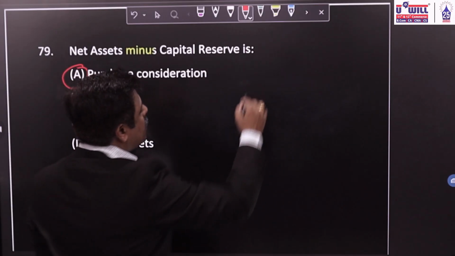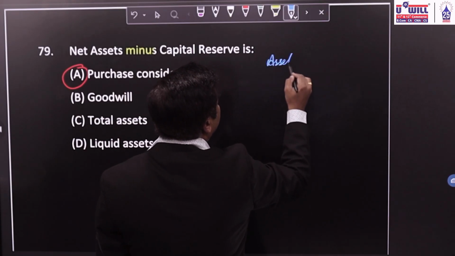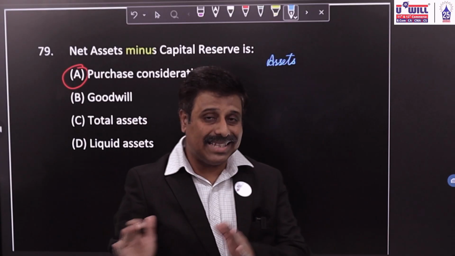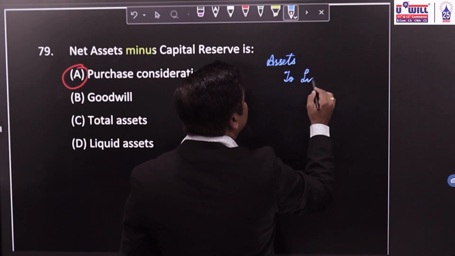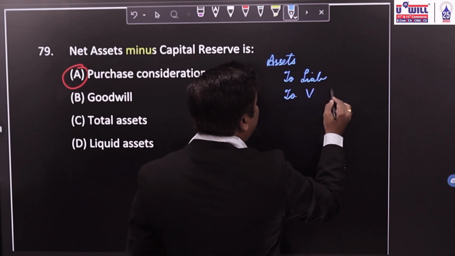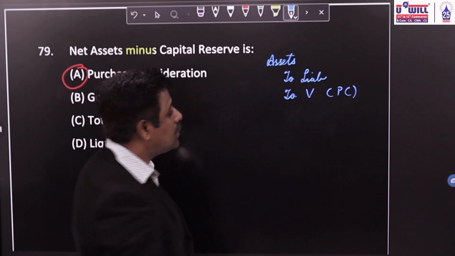See here, you pass the journal entry, assets account debit, when you issue shares or debentures for consideration other than cash, to liabilities, to vendor account with the amount of purchase consideration.